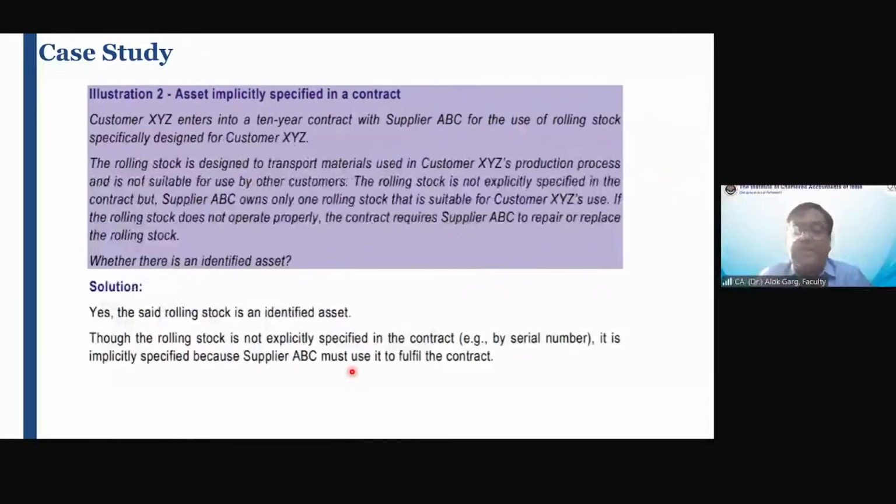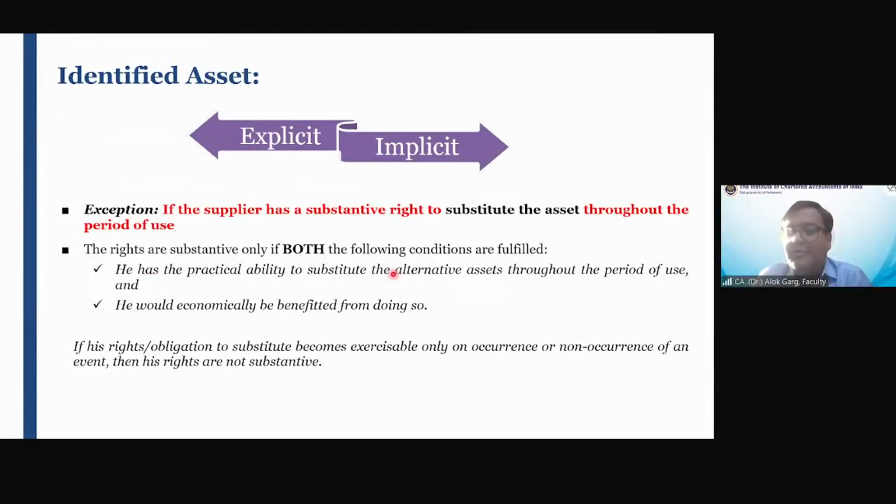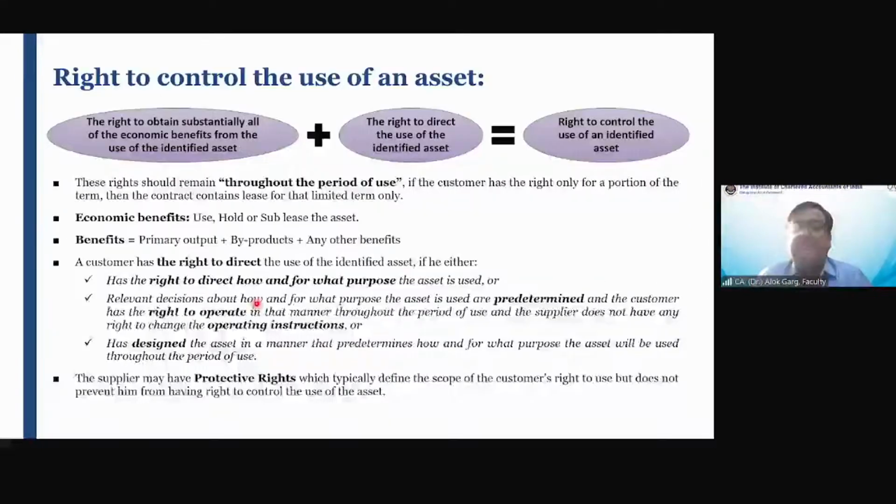Both conditions mean: number 1, he has the practical ability to replace the asset; number 2, he would economically benefit from it. Correct? So friends, we have covered 3 illustrations from the ICAI study material. I hope you have very well understood the meaning of identified asset. This kind of concept is not there in AS 19. In AS 19, the concept is asset. Why? Because in AS 19, the concept of capitalizing the right of use is not there.